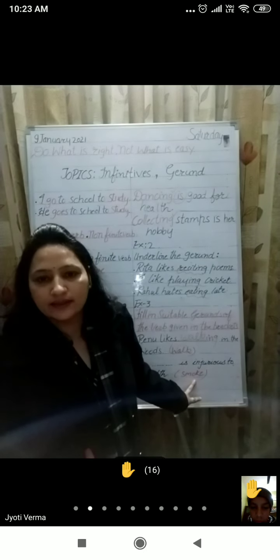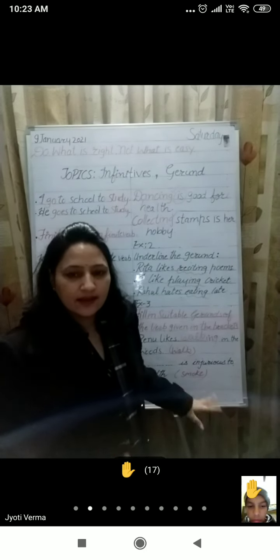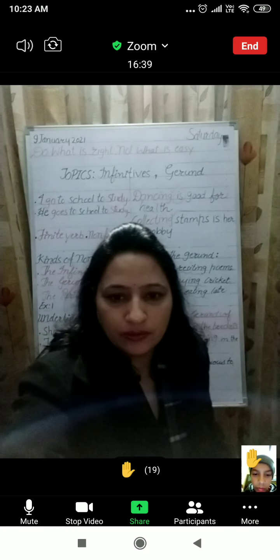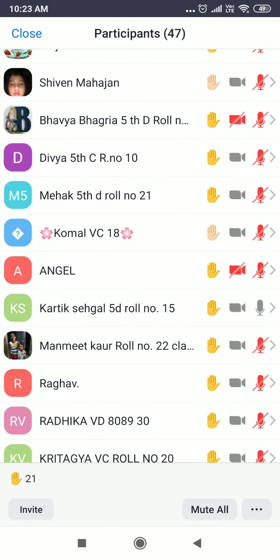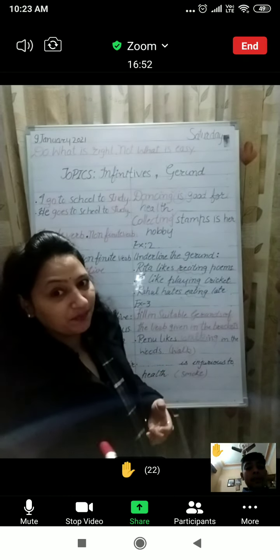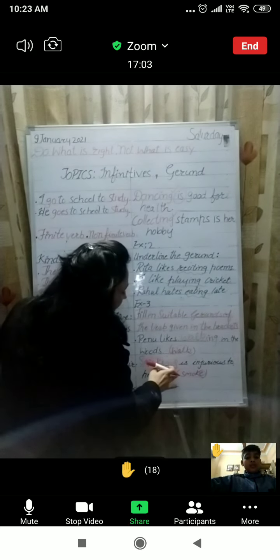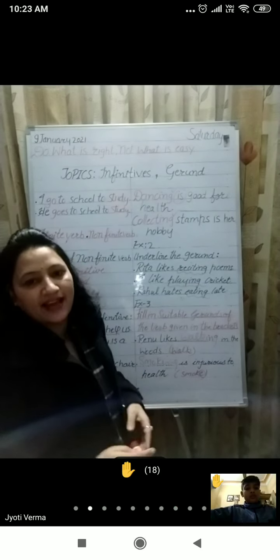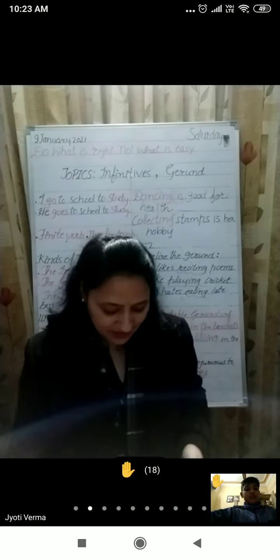Dash is injurious to health. So, we have this verb that is smoke. I'm going to give turn to Raghav. I have unmuted you. Smoking. Very good. Excellent. S-M-O-K-I-N-G, smoking. So, what we'll simply do, we'll simply delete E that is given at the end and add ing. So, smoking is injurious to health. I hope this topic is very much clear to you.